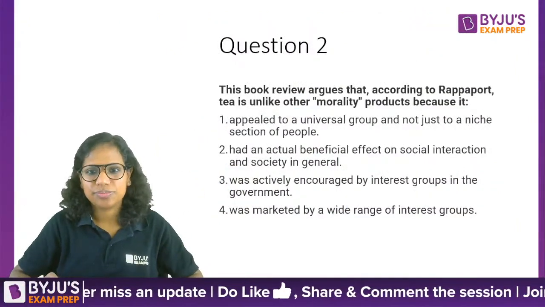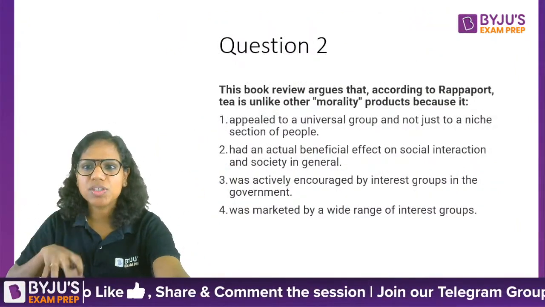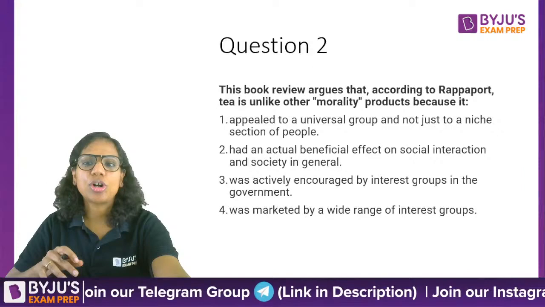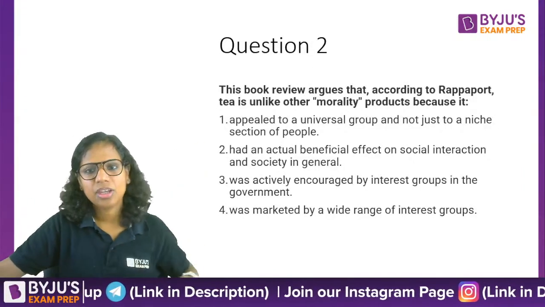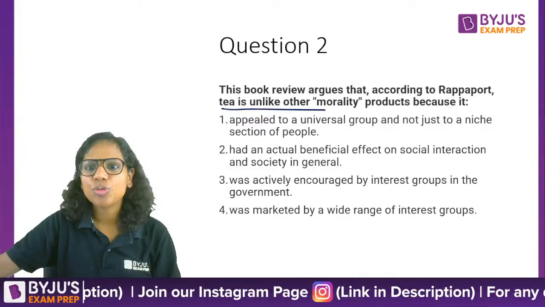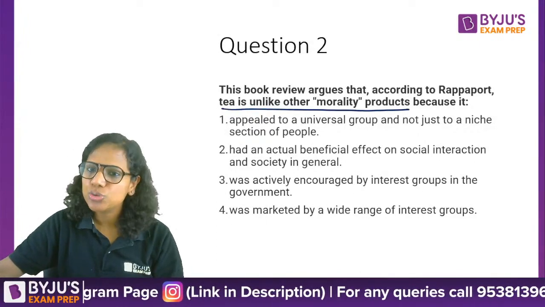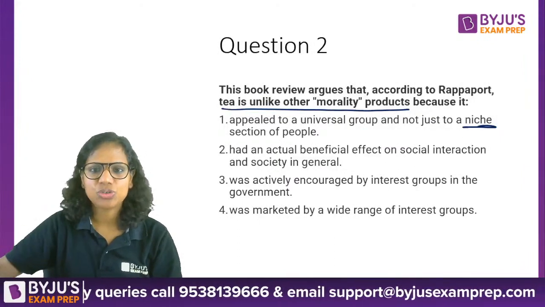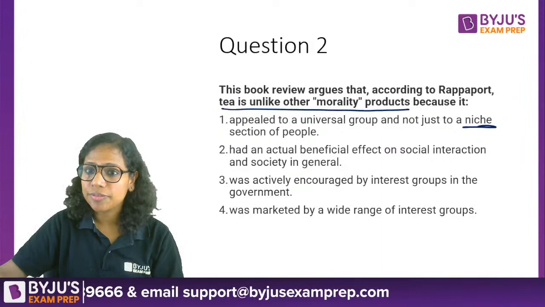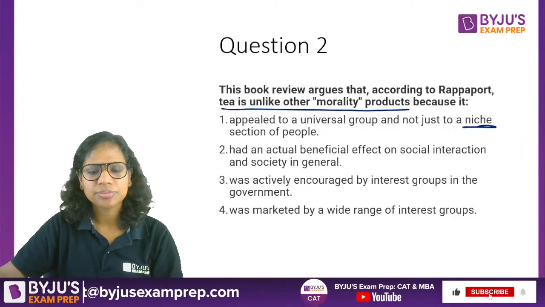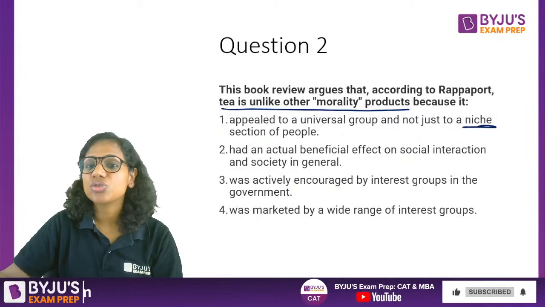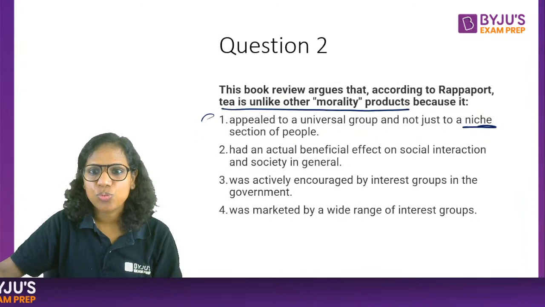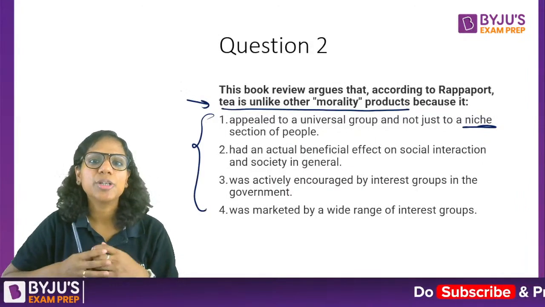Okay. Question 2. This book review argues that according to Rappaport, tea is unlike other morality products because it: appealed to a universal group and not just to a niche, confined, limited section of people; had an actual beneficial effect on social interaction and society in general; was actively encouraged by interest groups in the government; was marketed by a wide range of interest groups. So, in what sense is it unlike other morality products?